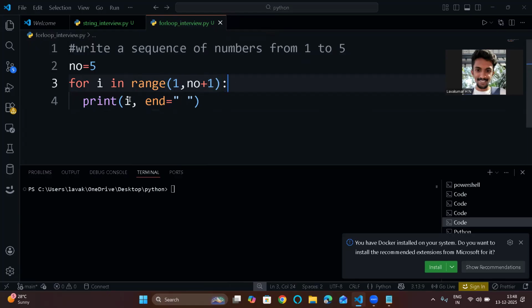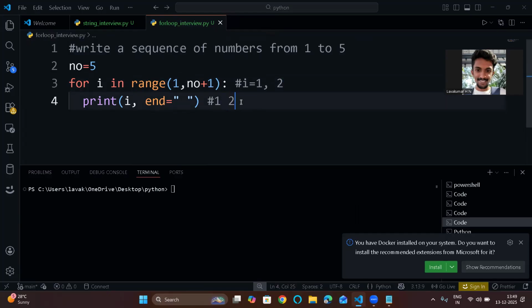In the first iteration, it will print i, that is 1, and a space, and it will go to the next iteration. So i is equal to 2 now. It will print 1 space, then 1 will be incremented and become 2, so 2 will be printed.